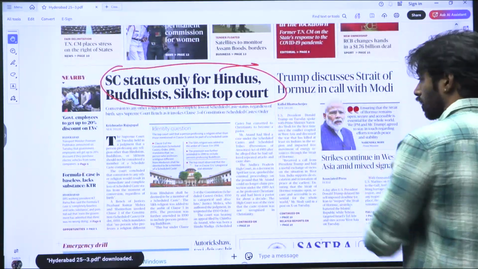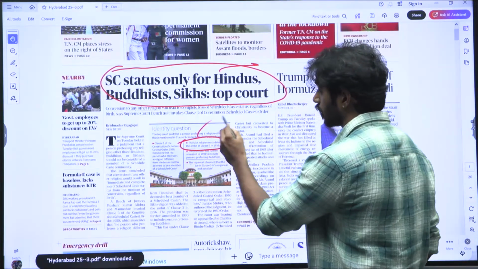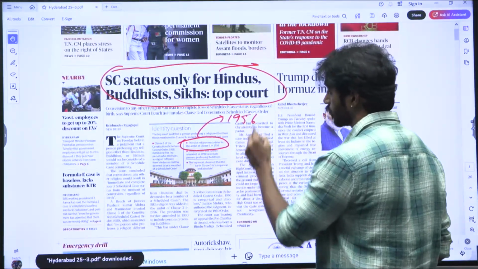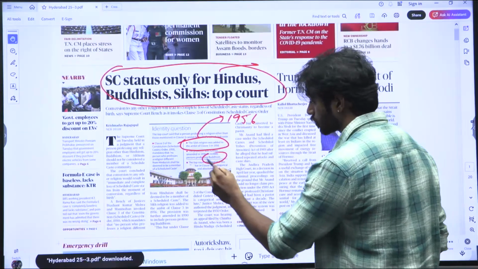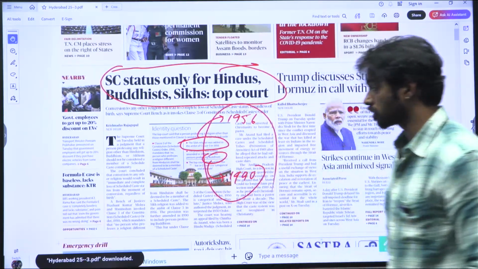The Sikh religion was added to clause 3 in 1956, and Buddhism was added in 1990. Keep these two aspects in mind.